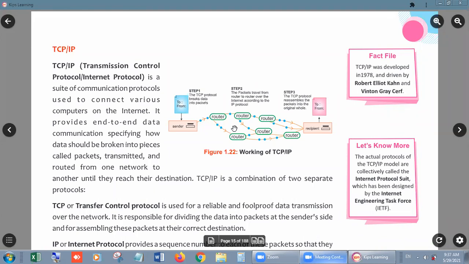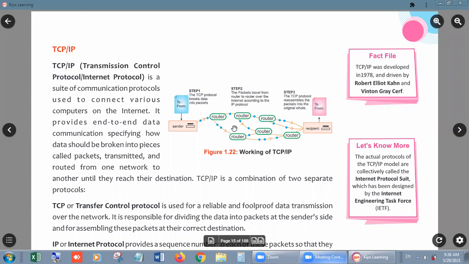TCP/IP is a suite of communication protocols used to connect various computers on the internet. Look, students, whenever we connect so many computers and want to share some data among them, then we have to connect them on the internet, because the internet is the network which has no geographical limitations.